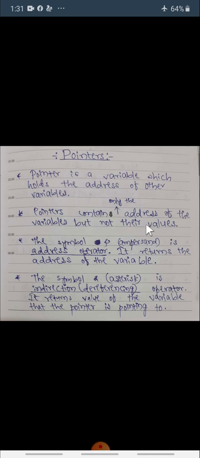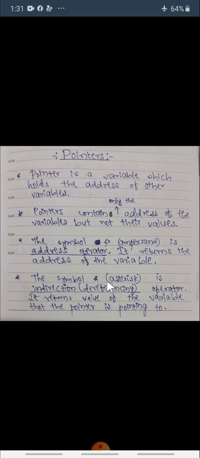The symbol ampersand is called the address operator, and it returns the address of the variable. So this ampersand we already know is an address operator, and it returns the address of a variable. And one more symbol we use in the pointers concept, that is the star or asterisk.